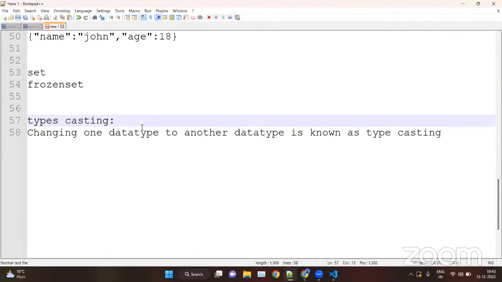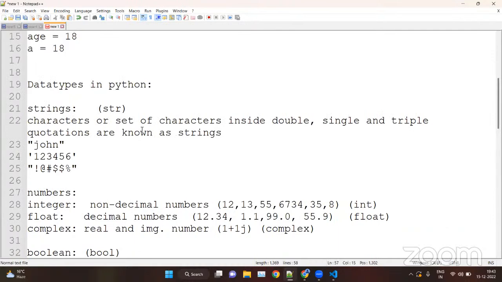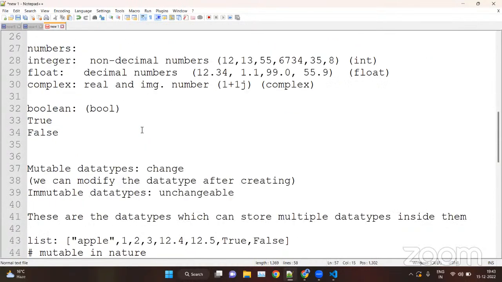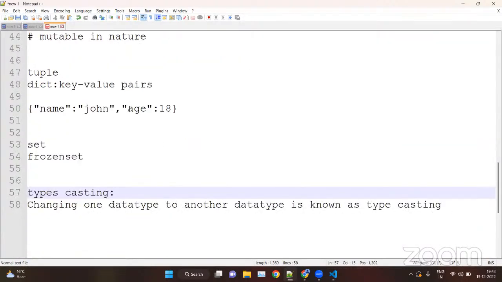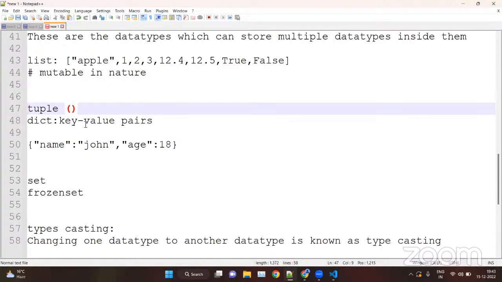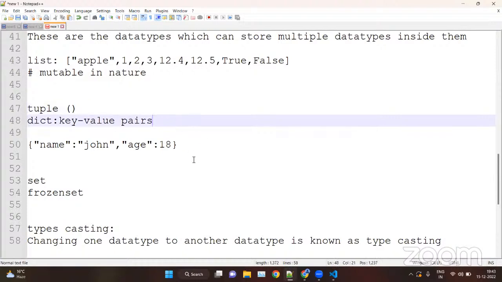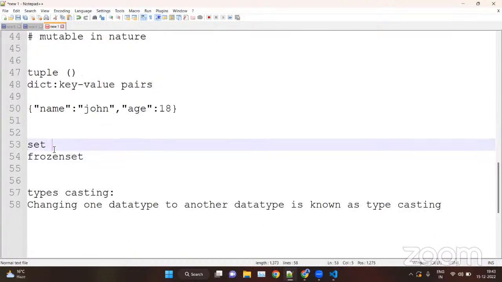So I hope this much is clear. All the data types, immutable and mutable: strings, numbers, integer, float, complex, boolean values true and false, and then list, tuples, dictionary, set, frozenset. Lists are inside square brackets, tuples are inside round brackets, known as parentheses, and dictionaries are inside curly braces as key-value pairs, and sets are inside curly braces, which are mutable and immutable both.